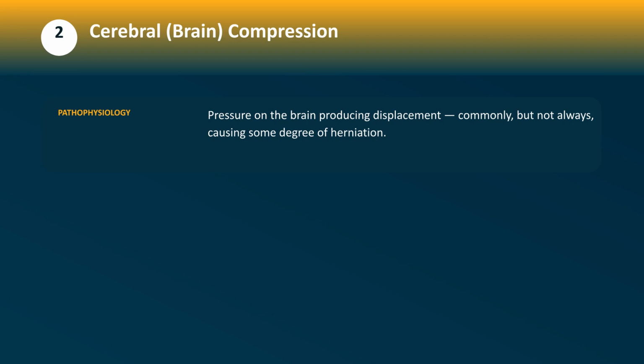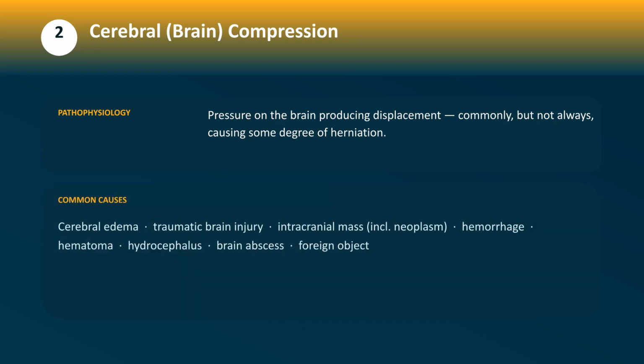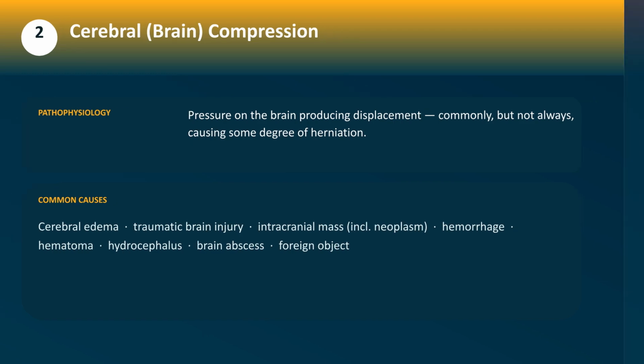Cerebral compression is pressure on the brain that produces displacement, and it commonly, though not always, causes some degree of herniation. Causes include cerebral edema, traumatic brain injury, and intracranial mass such as a neoplasm, hemorrhage or hematoma, hydrocephalus, brain abscess, or a foreign object. Document compression when there is pressure and displacement.